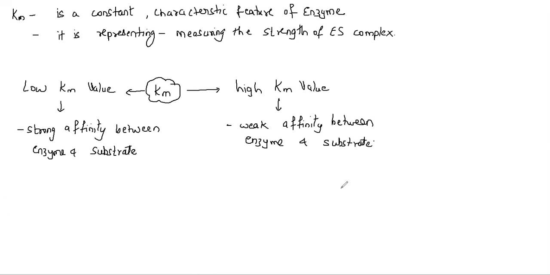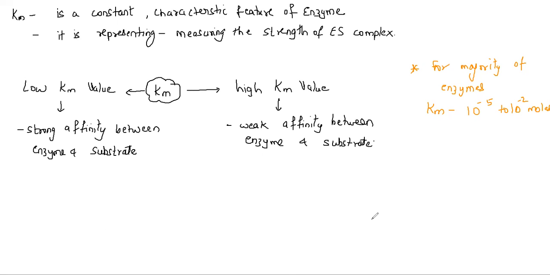For the majority of enzymes, now this is very important, the Km value, the Michaelis Menten constant value, will be in the range of 10 raised to minus 5 to 10 raised to minus 2 moles. So 10 raised to minus 5 to 10 raised to minus 2 moles is the range for the Km value. So this is the Michaelis Menten constant, one of the factors, basically the concentration of substrate.